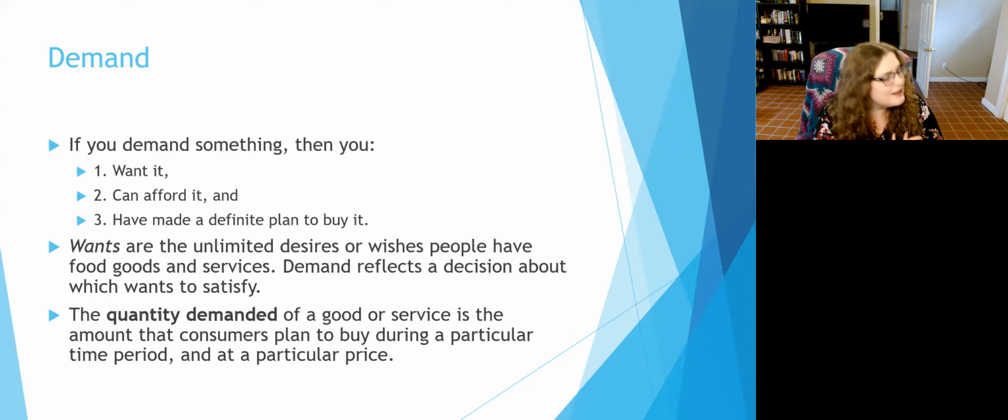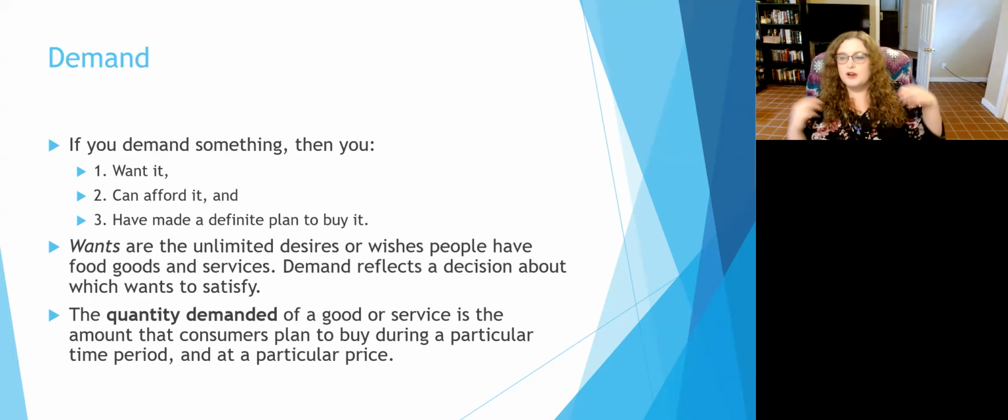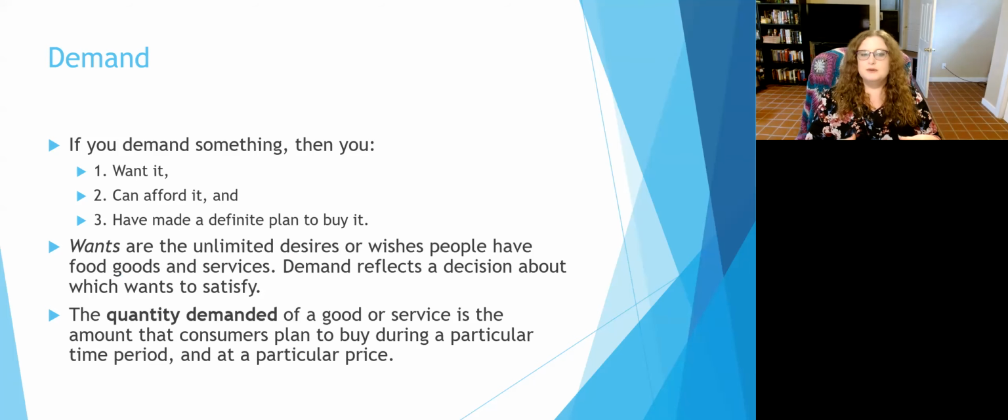Wants are all the unlimited desires that you want. Now this goes back to the idea of scarcity that we had talked about earlier. We have unlimited wants and desires. At the end of the day, I would love to have all the money. I would like to own all the cars. I would like to own all the houses. I would like to own everything else, right? I want unlimited things. But that's not really what we have. There's a scarcity of time, there's a scarcity of resources, there's a scarcity of finances.